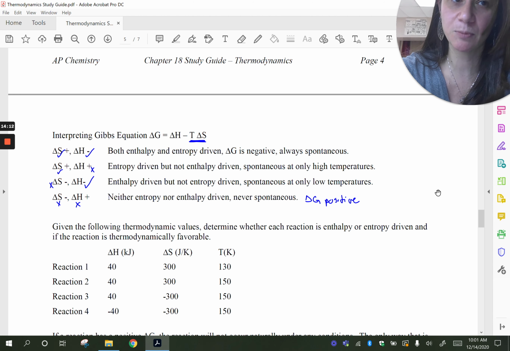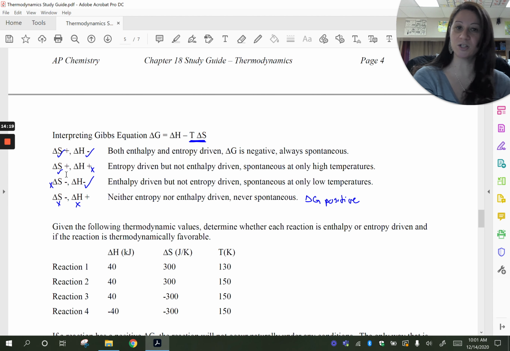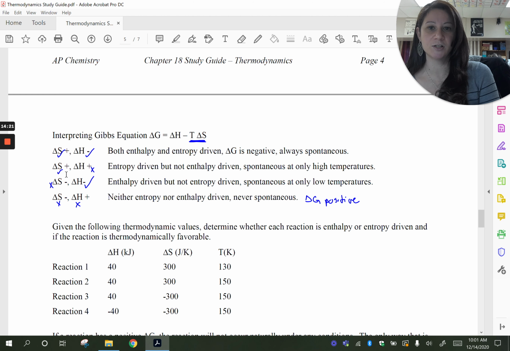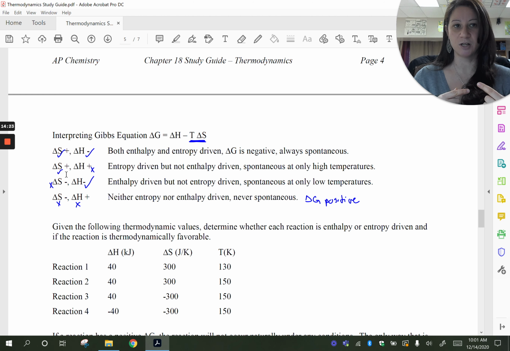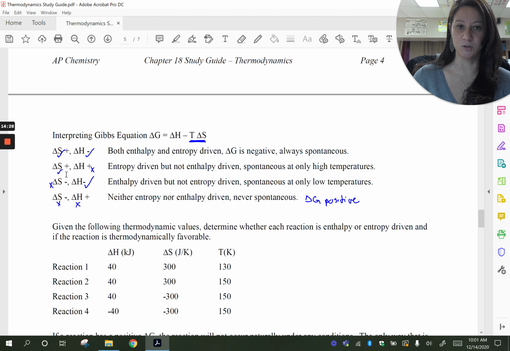So you need to be able to look at whether delta H and delta S are positive or negative and be able to tell: are these reactions always going to be spontaneous, never going to be spontaneous, or sometimes they'll be spontaneous, and if it's sometimes, when will they be spontaneous, at high or low temperatures?